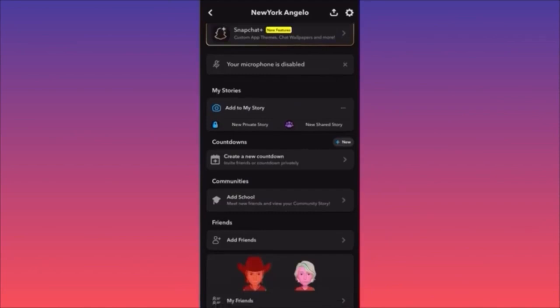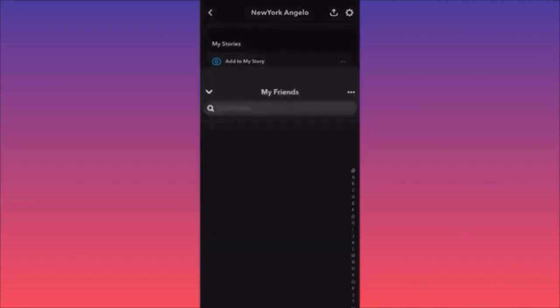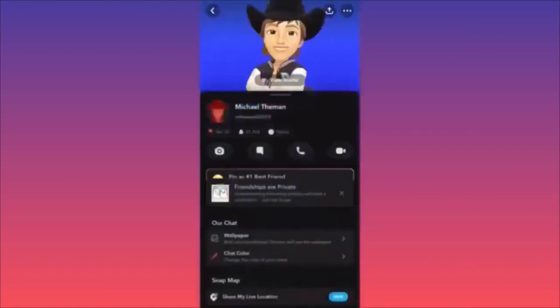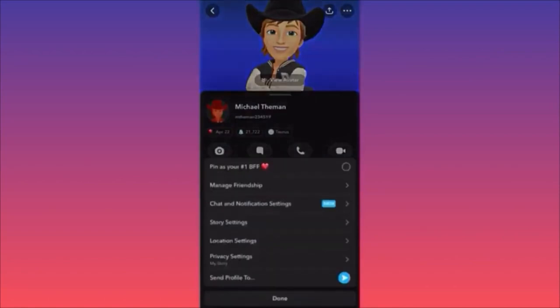So let's see over here. We have these friends over here, 2 of them, right? Let's click on the first one. All we want to do right now is when you go to their profile, you want to click on the 3 dots on the top right corner. When you're at the person that you want to block, you click on the 3 dots on the top right corner.